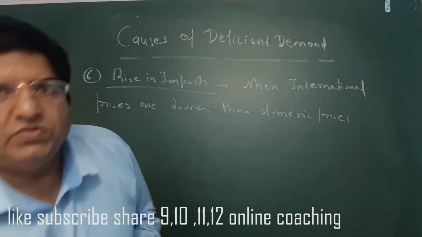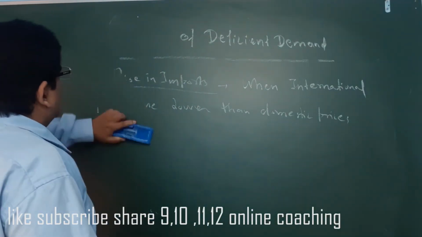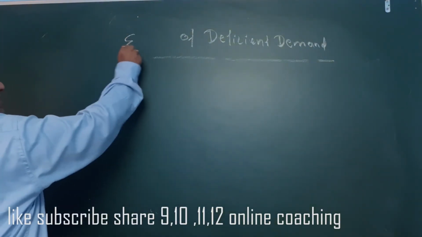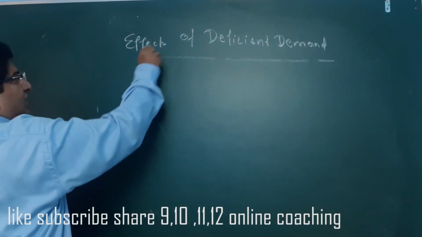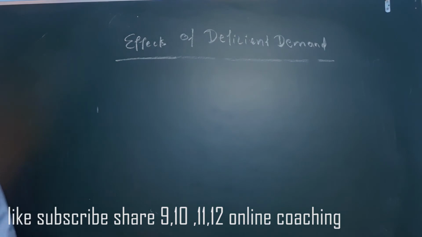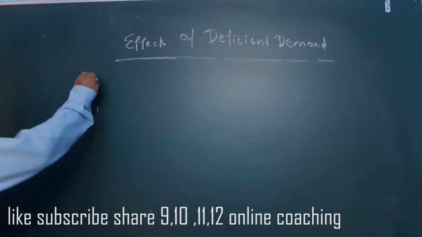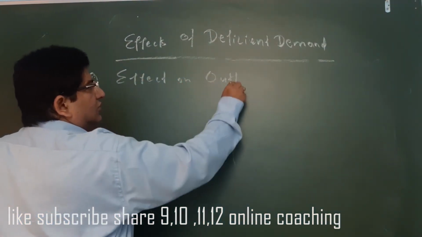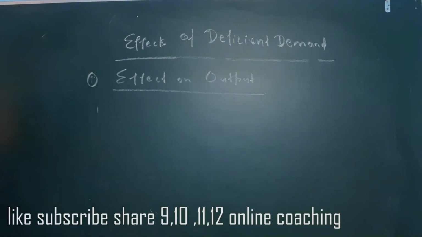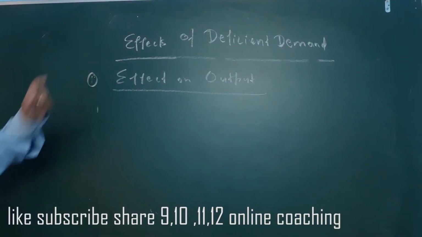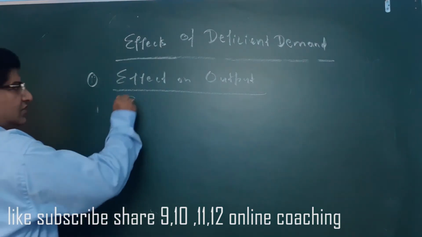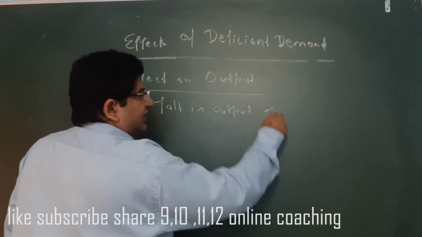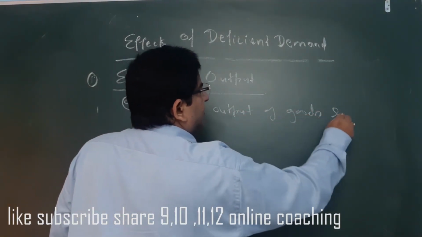Now students, after this I will tell you the effects. इससे क्या क्या effects होगा? What are the effects of deficit demand? Number one, effect on output. Effect on output means a fall in output of goods and services.